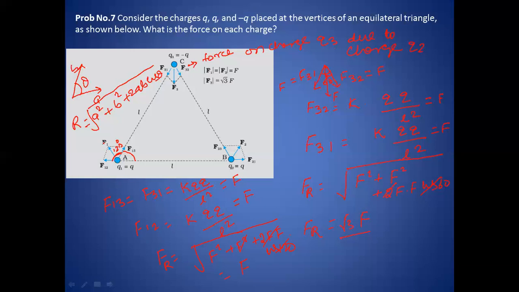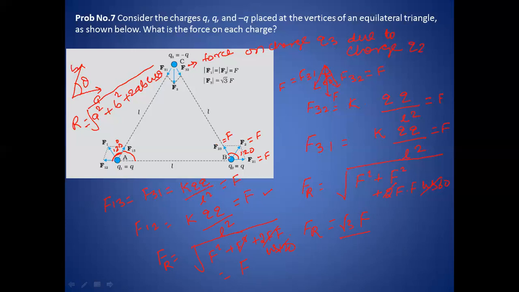So here the resultant will be F. Here also, if you calculate the same way, you can practice and you will find that the resultant of these two vectors is also F, because here the angle is 120 degree, and F21 and F23 are both the same. F21 is equal to F, and F23 and F32 are both the same, so this is also equal to F. So this resultant will also be equal to F.